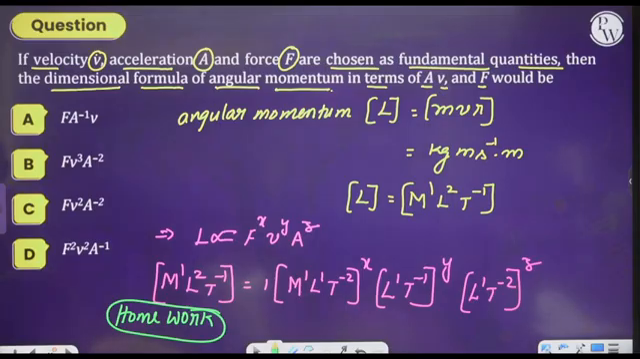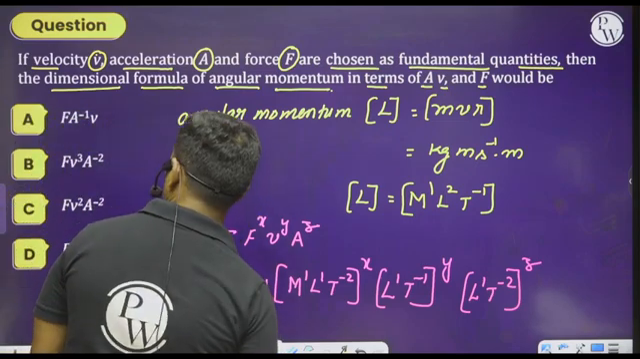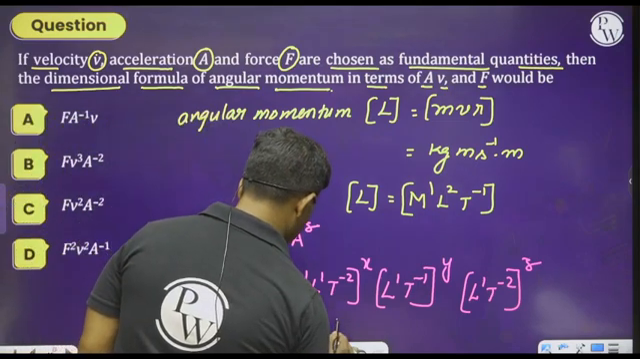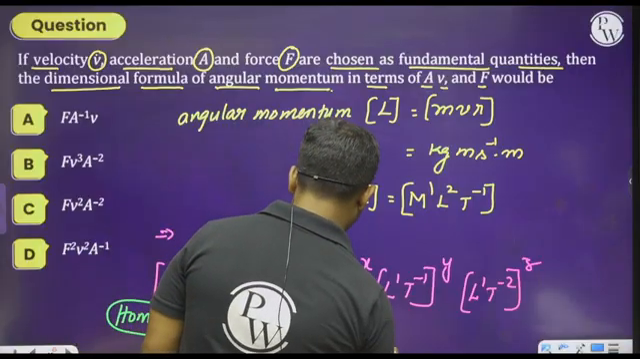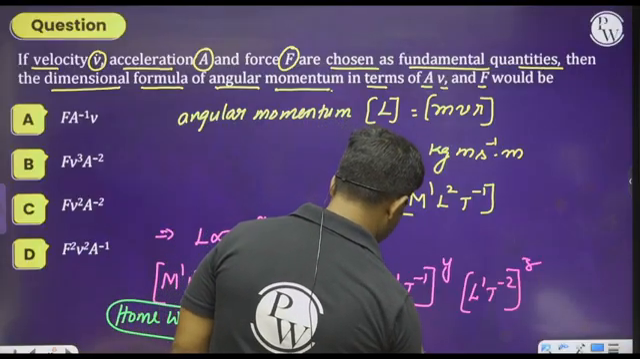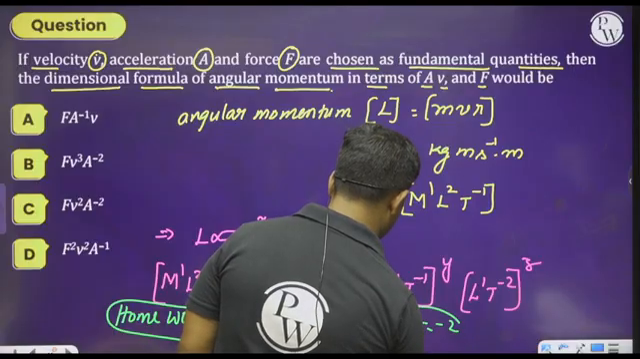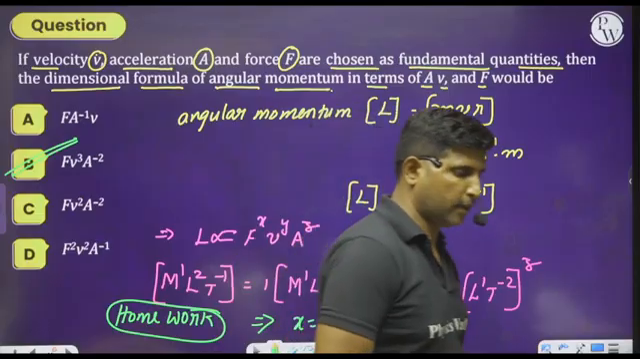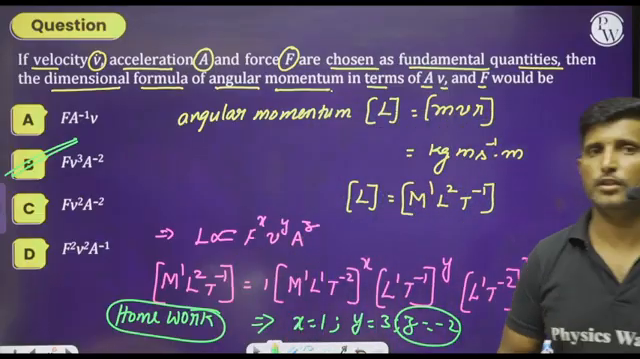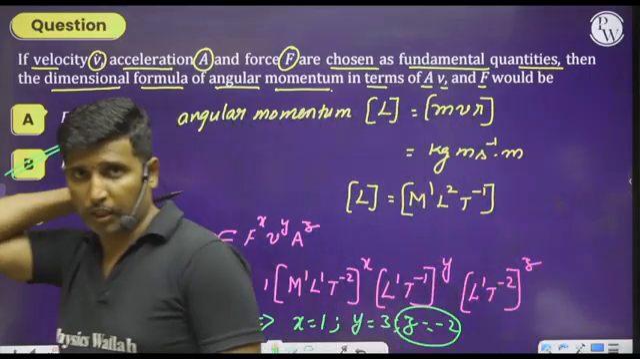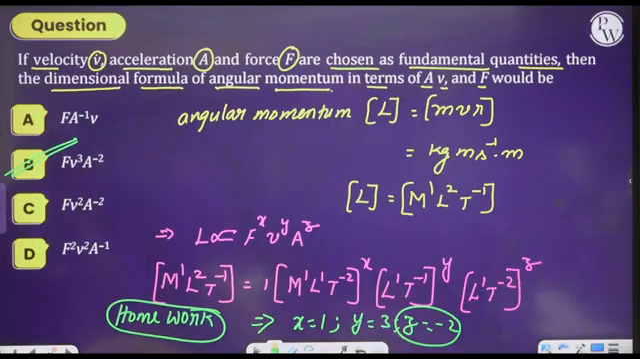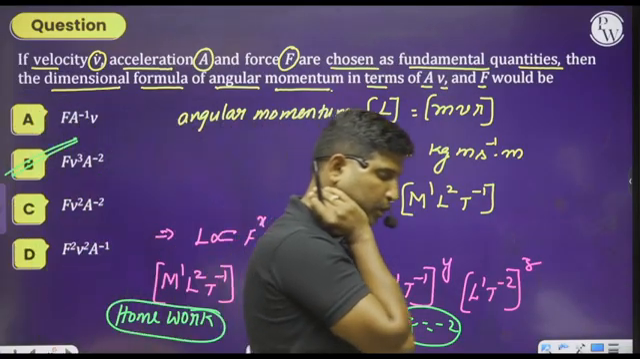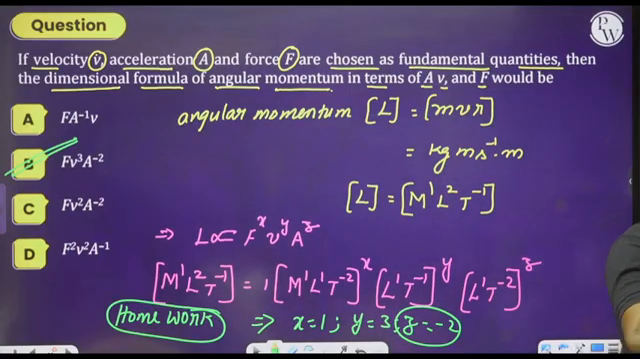Okay. I hope we can do this problem. By solving, you will get x equals 1, y equals 3 and z equals minus 2. Hence we can go with option B as the right answer. I hope you understood this one clearly. If you have any doubt, please comment so that I will explain it to you. So similarly, let us move on to the next question.